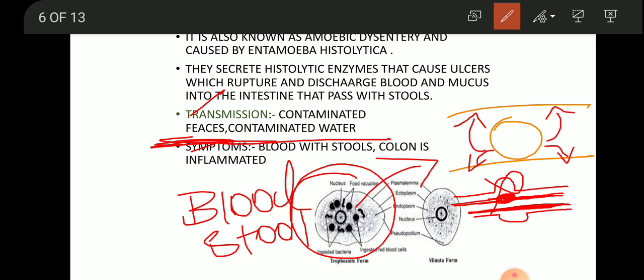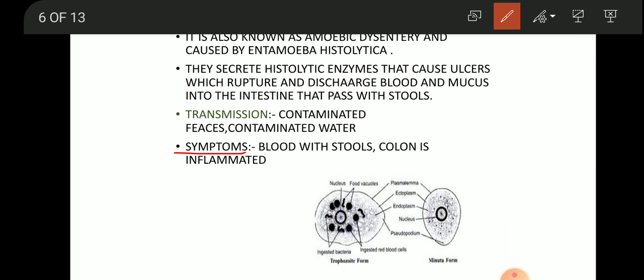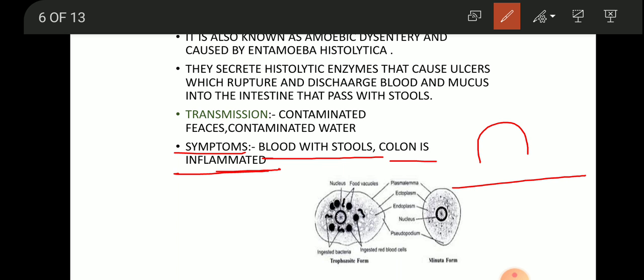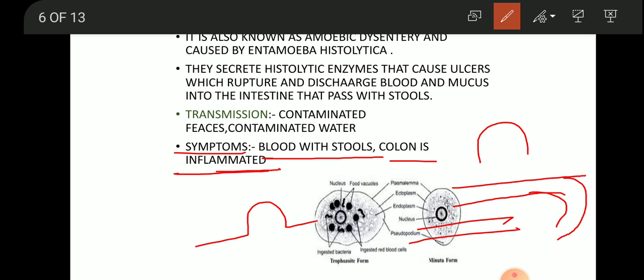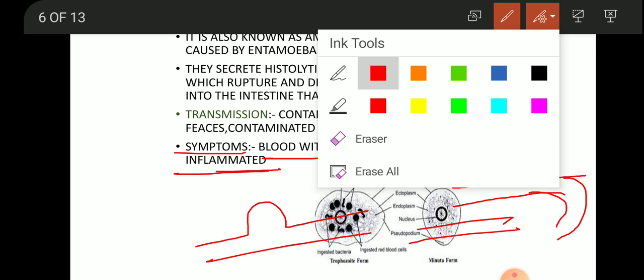Let's discuss the symptoms. The symptoms are blood with stools and an inflamed colon. Inflamed means bulging. If the colon bulges, then it is inflamed.